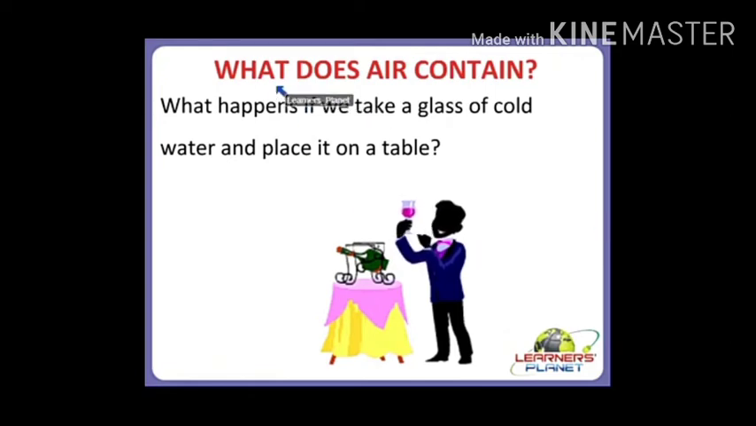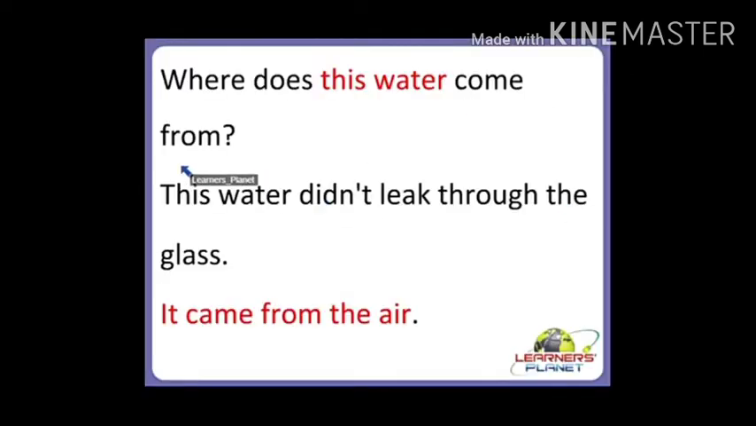But what does this air contain? Before learning what air contains, just observe by doing an experiment at home. Take a glass of water and keep it in a refrigerator. After some time, it gets cooled. Take that glass from the refrigerator and place it on the table. What happens after some time? Water droplets appear on the glass.